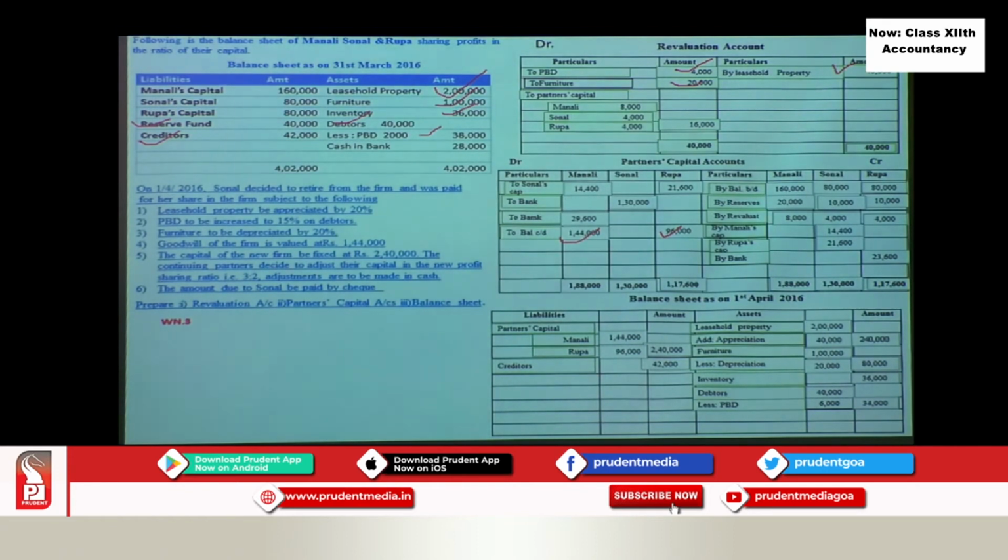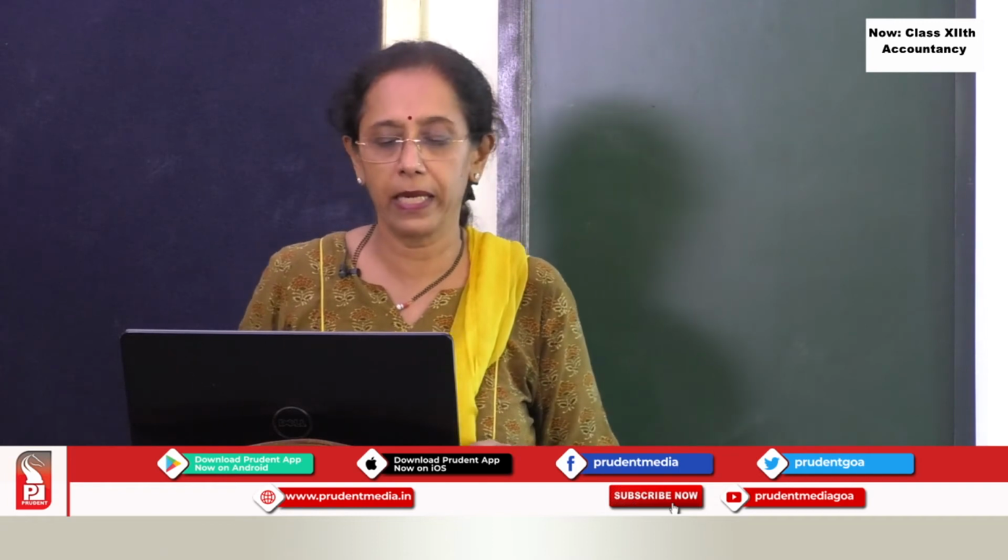All payment is made by cheque or cheques are received, and therefore here let us prepare a separate cash at bank account. In this case it is necessary because we are not sure whether there is a bank balance or bank overdraft. Otherwise you may directly show the entire additions and deductions in the partners' balance sheet. But in this case we will prepare a separate cash at bank account.